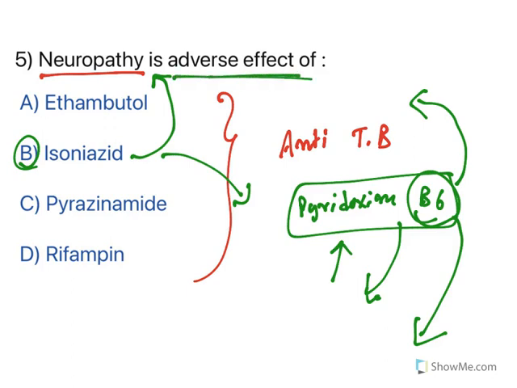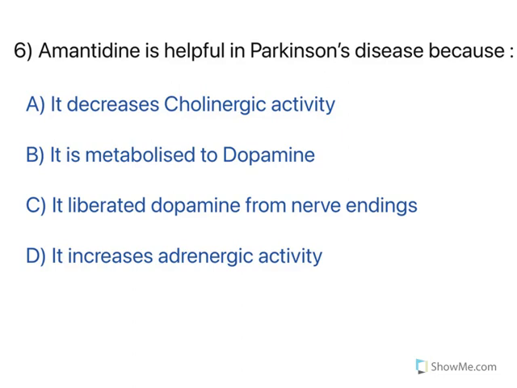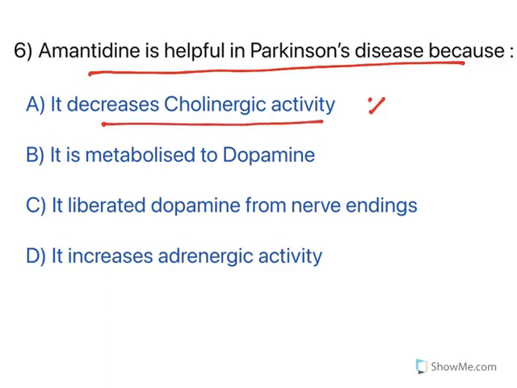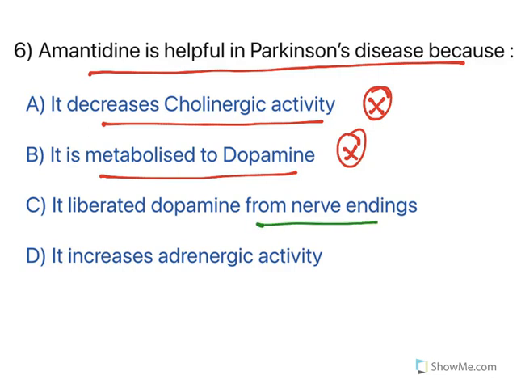So which one has got this adverse effect? Isoniazid. Moving to the next one. Now, amantadine is helpful in Parkinson's disease because basically they're asking about what is the mechanism of action of amantadine. It decreases cholinergic activity. No, it is not an anticholinergic drug. It is metabolized to dopamine. No, it will not metabolize to dopamine. It liberates dopamine from the nerve endings. True. It is also known as a dopamine facilitator. When amantadine is taken, it increases the release of dopamine. So this is the right answer.